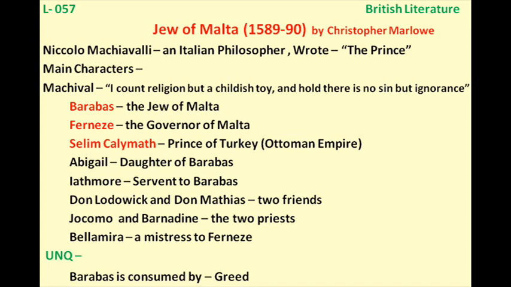And then he is told that the ships from Turkey have arrived at the island, and Selim Calymath, he is the son of the emperor of Turkey. One thing you should do is take a pen and paper and write down the names of these characters, because you will see a number of names appearing in this play. So the first character after Barabbas we have Calymath. He is the son of the Turkish emperor. And he is discussing some matter with Ferneze. Now who is Ferneze? Ferneze is the governor of Malta.